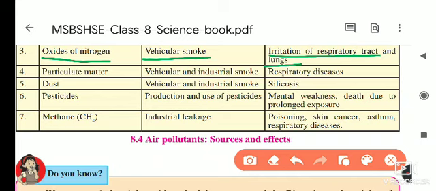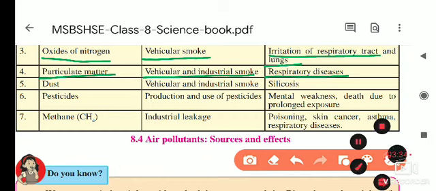The next one is particulate matter. Vehicular and industrial smoke is there, from which it comes into the environment, and because of it respiratory diseases are spread. Whenever we are breathing, we are taking the air inside our body, and so many diseases related to air pollution are related to our respiratory tract.